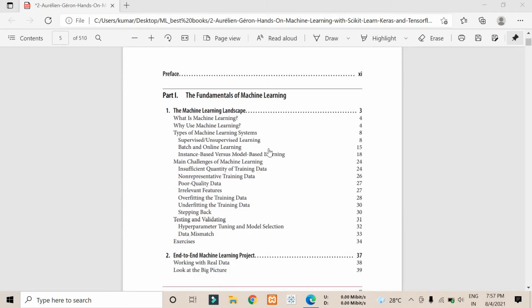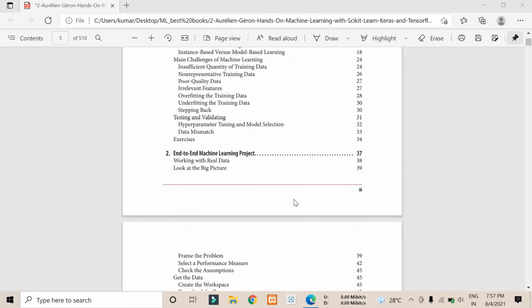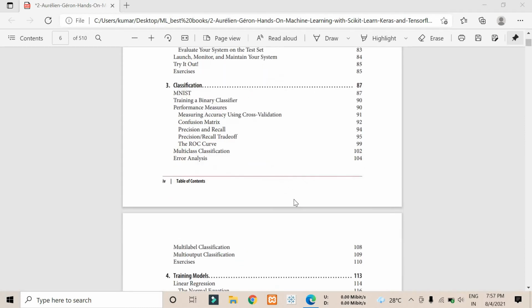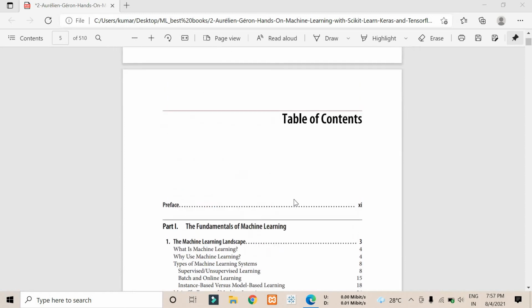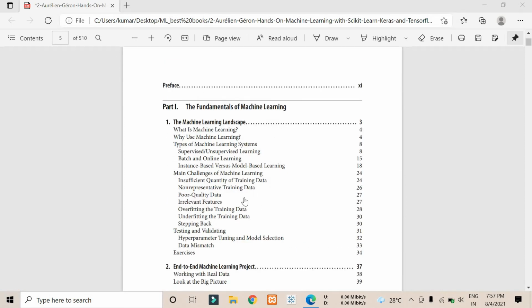In this video we're gonna cover the first chapter. In the next video we're gonna cover the second chapter. That's how we'll continue the series chapter-wise, chapter 1, chapter 2 as part 1 and part 2. We will cover all the chapters and continue in parts, because every chapter is huge in itself, so we'll take some time and cover it bit by bit. Our first chapter is the machine learning landscape.